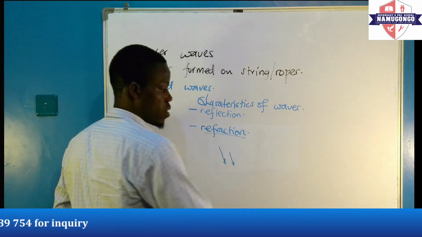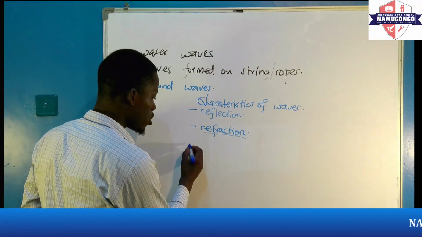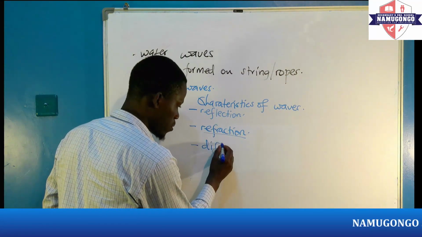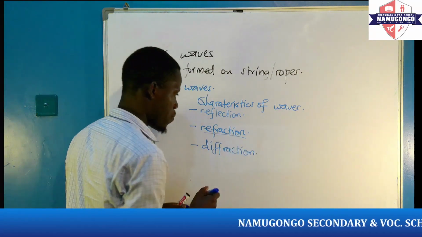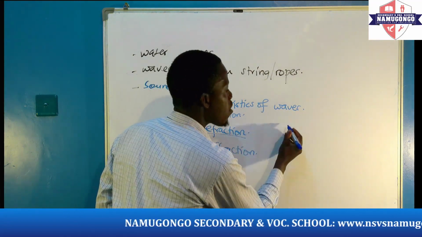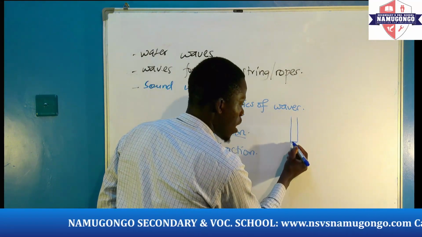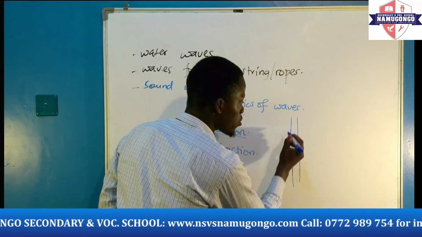Next we have another characteristic which we can call diffraction. Now with diffraction, say we have a wall and this wall has an opening. So this is our wall.